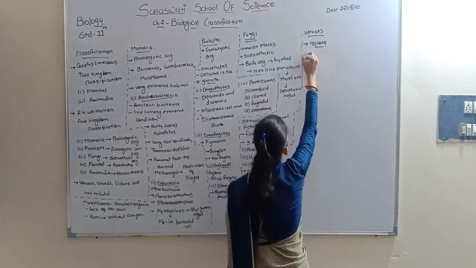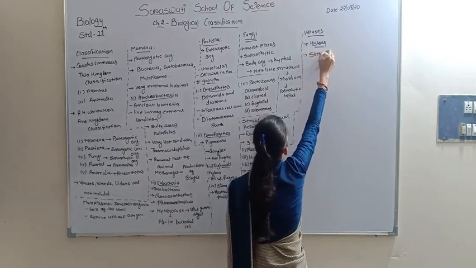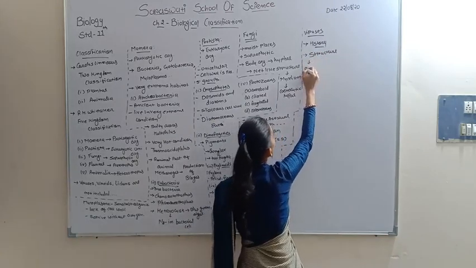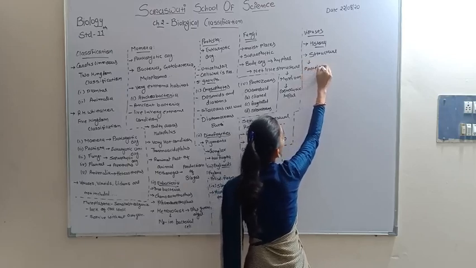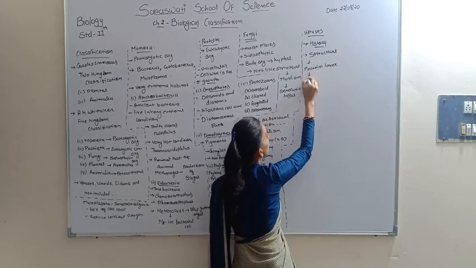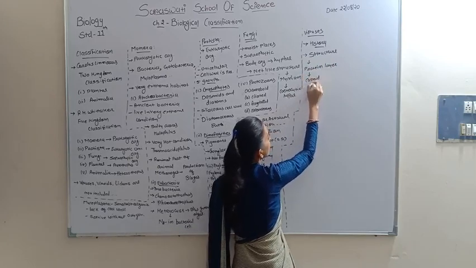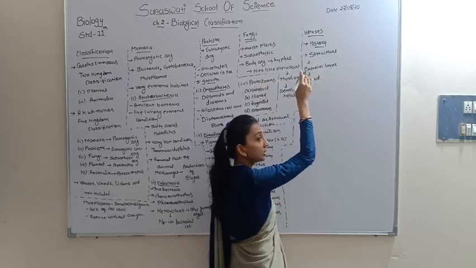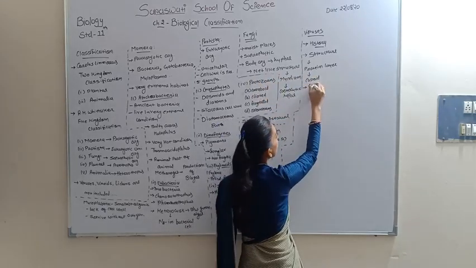Second, you have to write the structure of the viruses. In structure, a protein coat or protein layer surrounds the virus, and it is known as the capsid. The capsid is made up of many small units known as capsomeres.